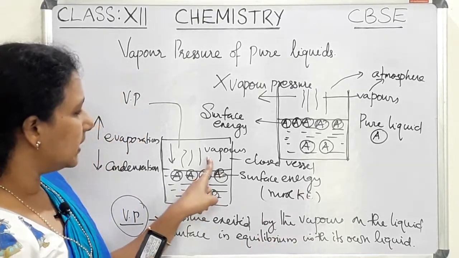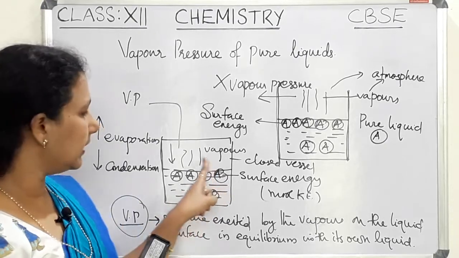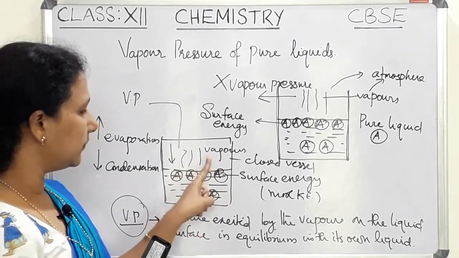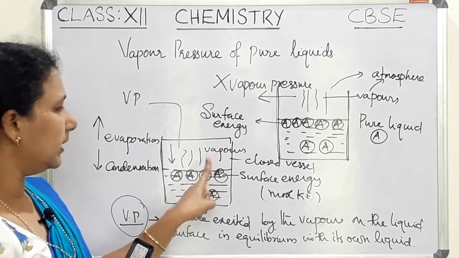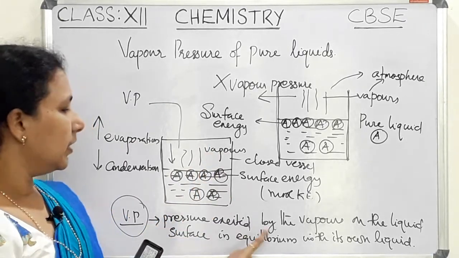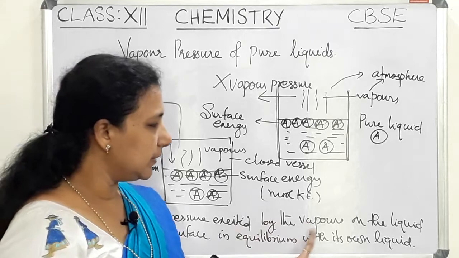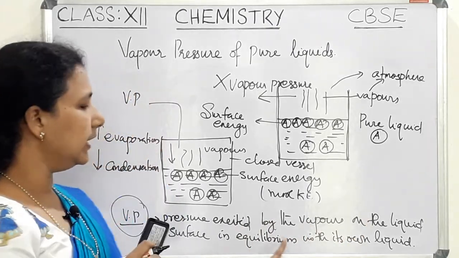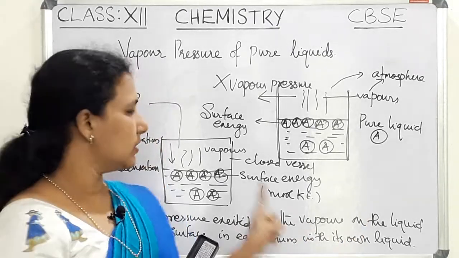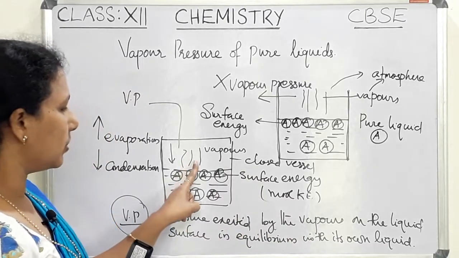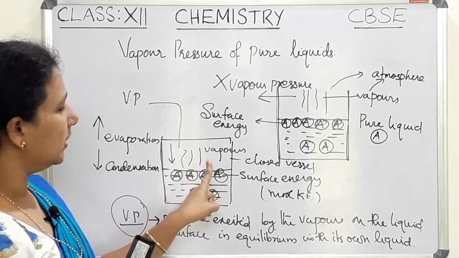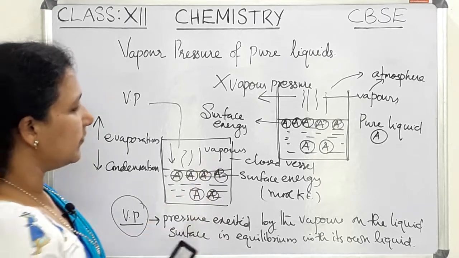At that stage, the vapors exert a pressure on the surface of the liquid, the pressure exerted by the vapors on the liquid surface in equilibrium with its own liquid. That is known as the vapor pressure.